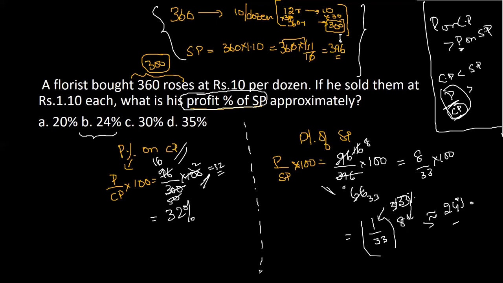Sir, once again repeat, after finding the selling price as 396. Okay, B5, observe once. Selling price you found as 396. Now we have to find the profit. So there are two ways. Profit is usually calculated on cost price, but the question clearly asks you to find out the profit on selling price. So first of all, you need to know the cost price, CP. So you found out the cost price as 300.